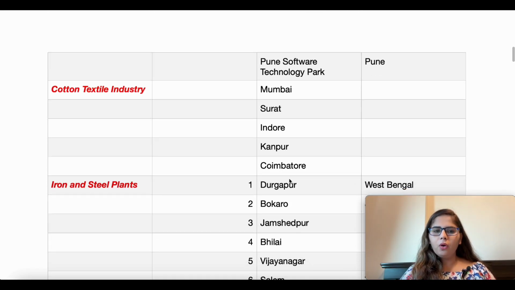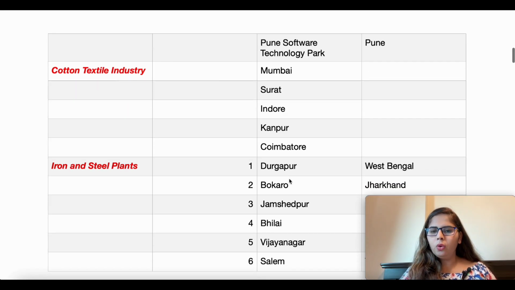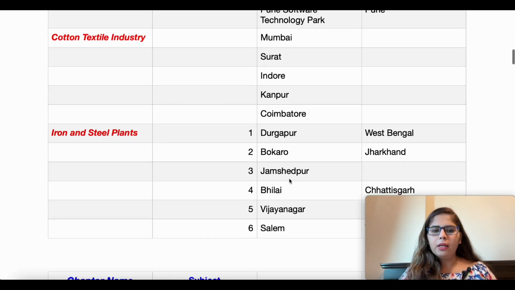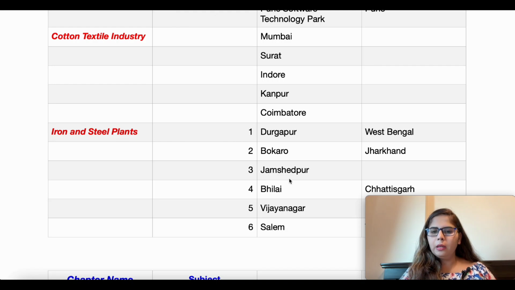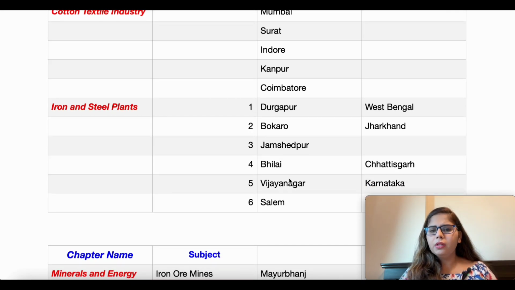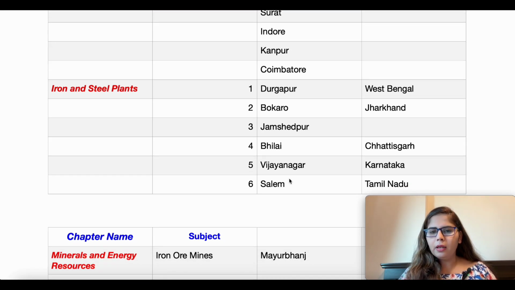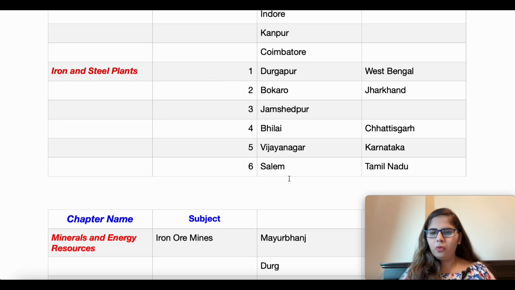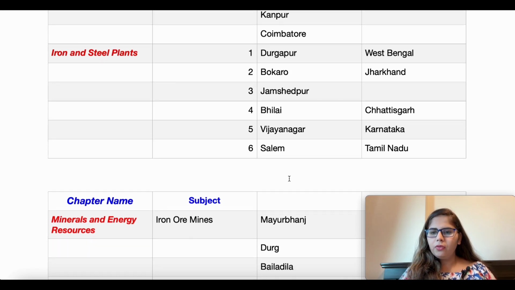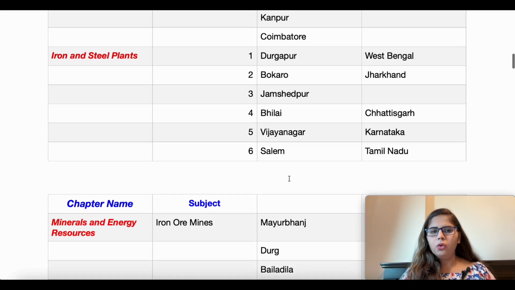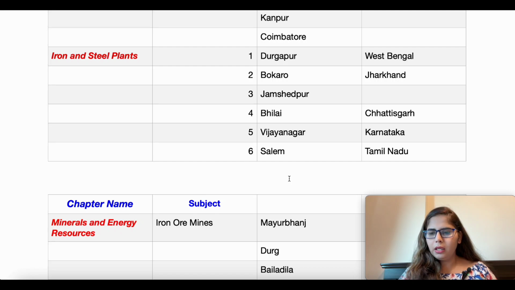The next we have the cotton textile industries, which are in Mumbai, Surat, Indore, Kanpur, and Coimbatore. The next we have the iron and steel plants. First is Durgapur, which is located in the state of West Bengal. The next we have Bokaro, which is in Jharkhand. The next we have Jamshedpur, then Bhilai. Bhilai is in Chhattisgarh. The next we have Vijayanagar, which is in the state of Karnataka. The next we have Salem, which is in Tamil Nadu. So these are our iron and steel plants.